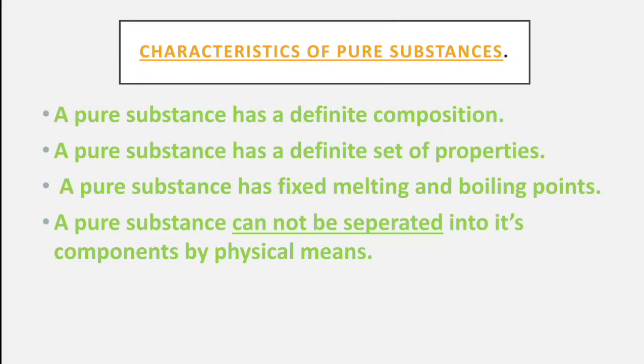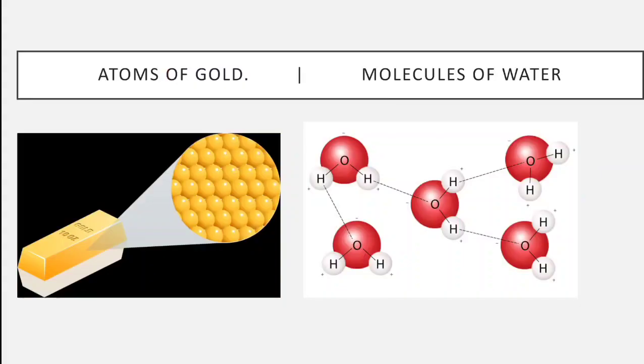The last characteristic is that a pure substance cannot be separated into its components by physical means. You cannot separate the atoms in this piece of gold by heating it or by cooling it, which are physical means, or by hand picking. If I ask you to pick up one atom or two atoms from this piece of gold, will it be possible?